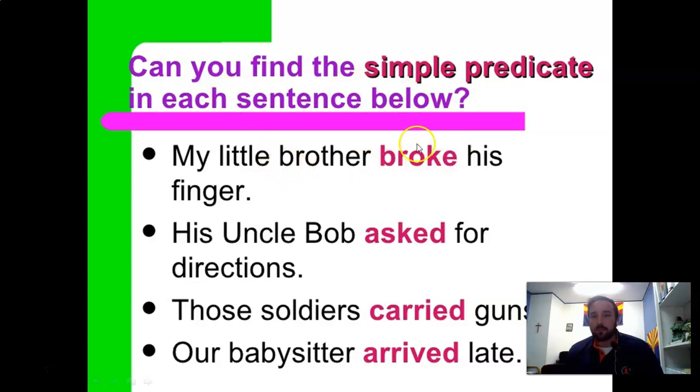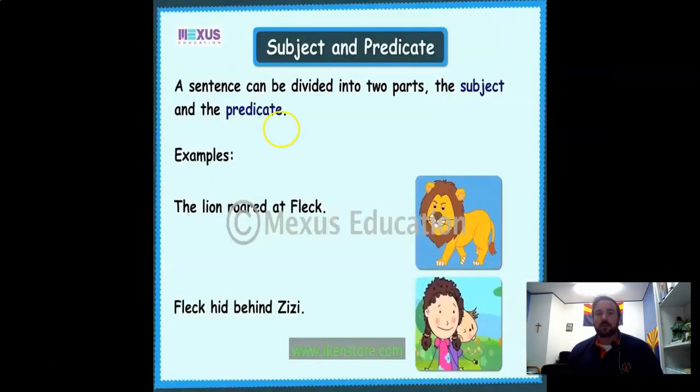My little brother broke his finger. Who or what did something? My little brother. What did he do? Broke his finger. In one word, what did your little brother do? Broke. His Uncle Bob asked for directions. Who or what did something? His Uncle Bob. What did he do? Asked for directions. In one word, what did Uncle Bob do? Asked. So, you take a look at this, and we have these sentences which we're used to.